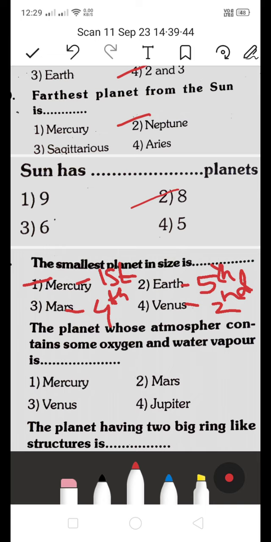Next, the planet whose atmosphere contains some oxygen and water vapor is dash. Is it Mercury, Mars, Venus, or Jupiter? Which is the right answer? The planet whose atmosphere contains some oxygen and water vapor, which planet has it? Mercury is the right answer.